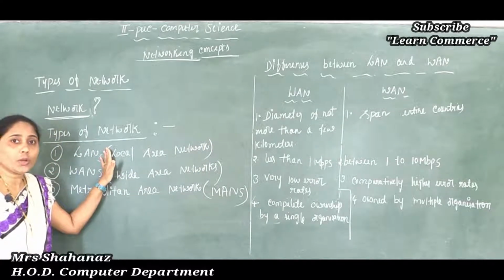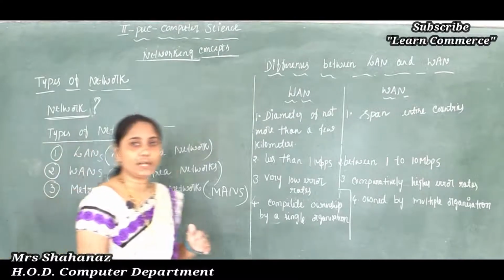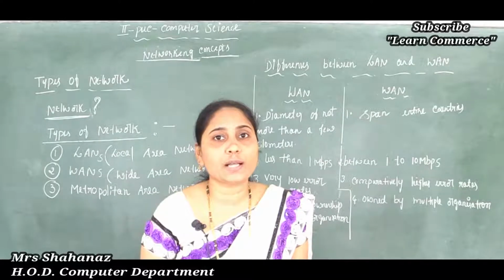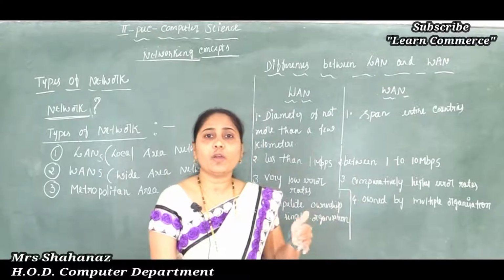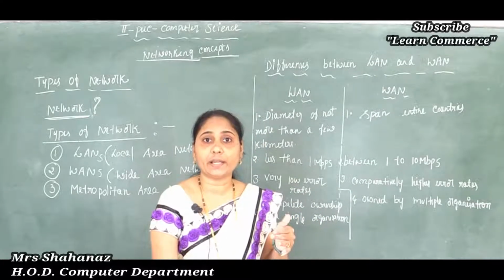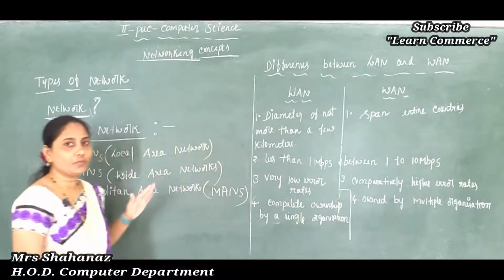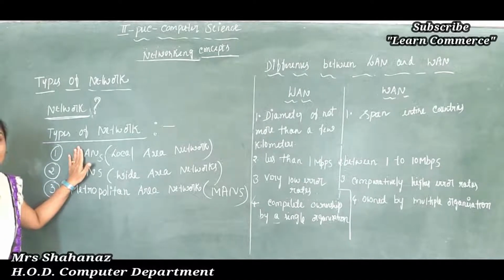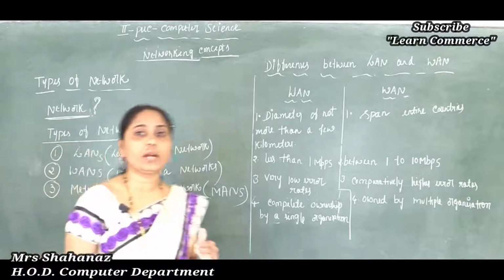Mostly, computers are classified on the basis of their geographical spread. That means some computers are connected within a range of a few kilometers, and sometimes computers can cover a long-distance area. Clear on this point? So network computers are mostly classified on the basis of geographical spread.